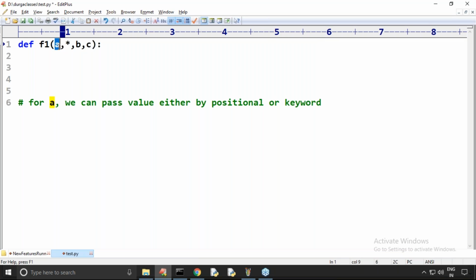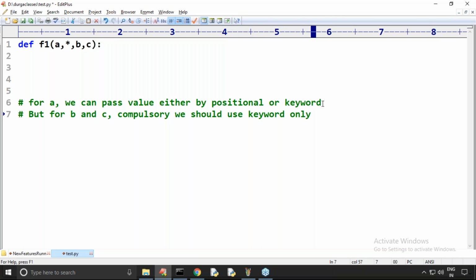No problem at all. But for B and C, compulsory we should pass keyword only. Remember this one. For B and C, compulsory we should use keyword only.